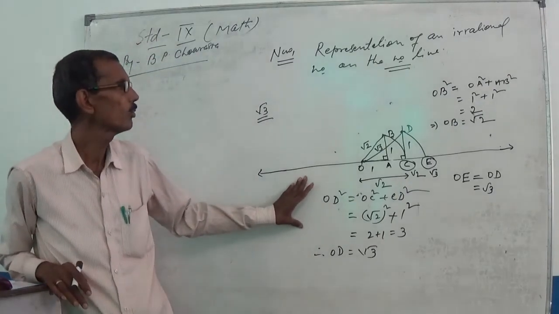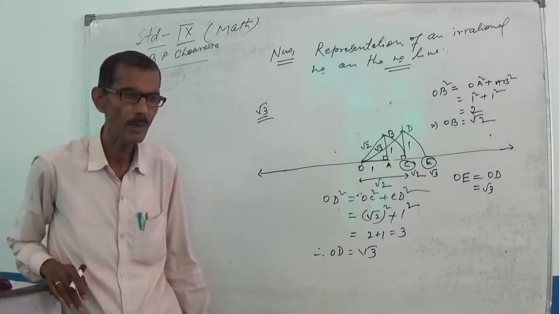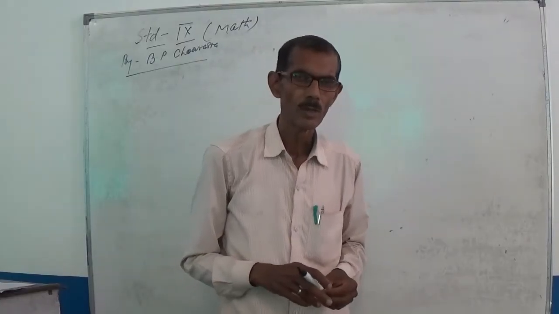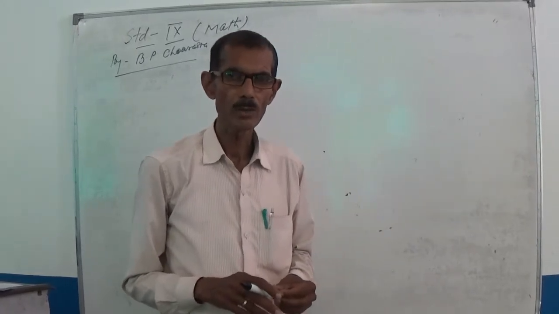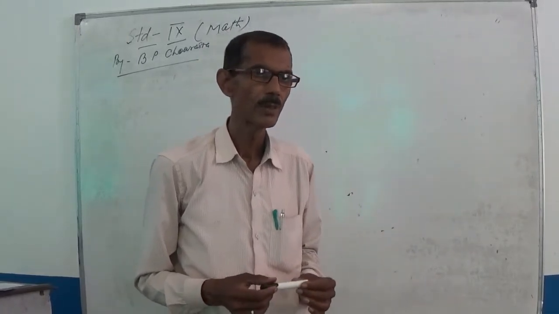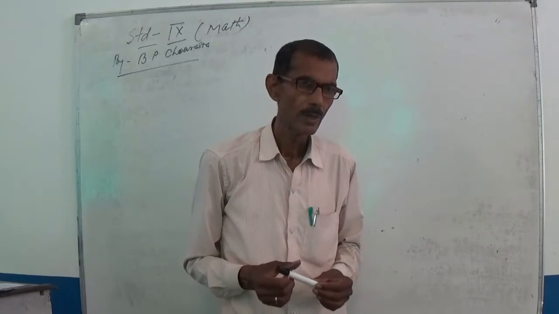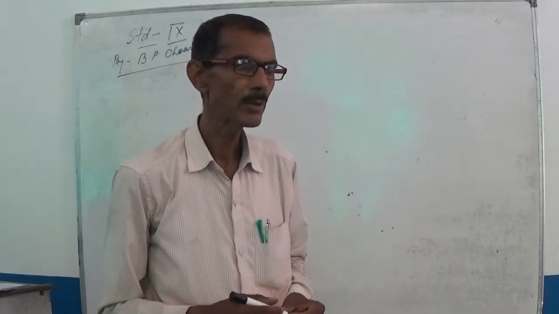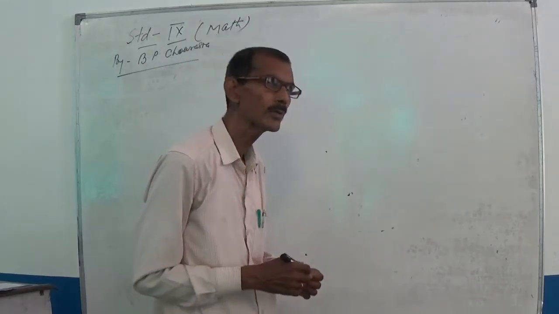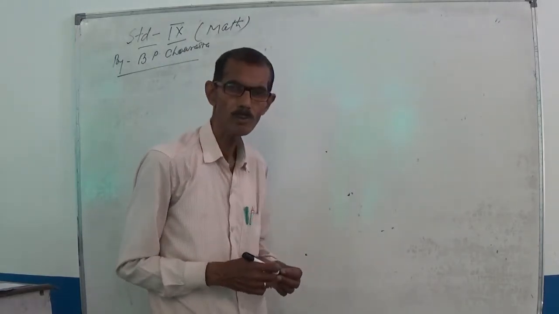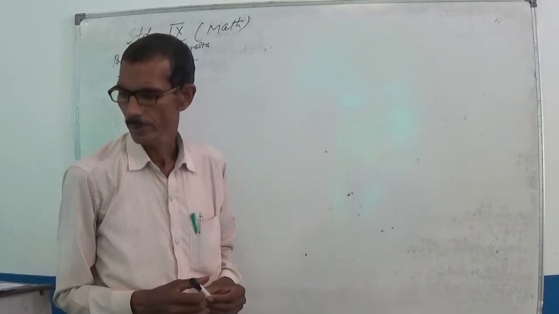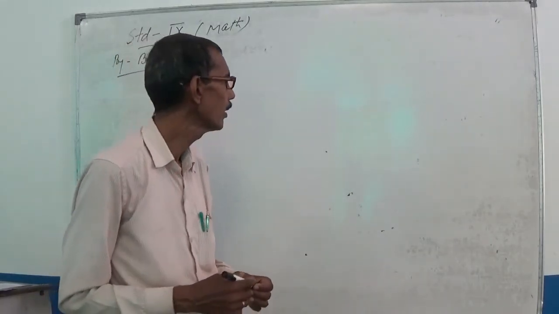Using this process, you can get the value of root 5 and other irrational numbers. Some problems are given in your exercise. Always remember your theoretical concepts and formulas, and you can solve more problems related to this chapter, real numbers.